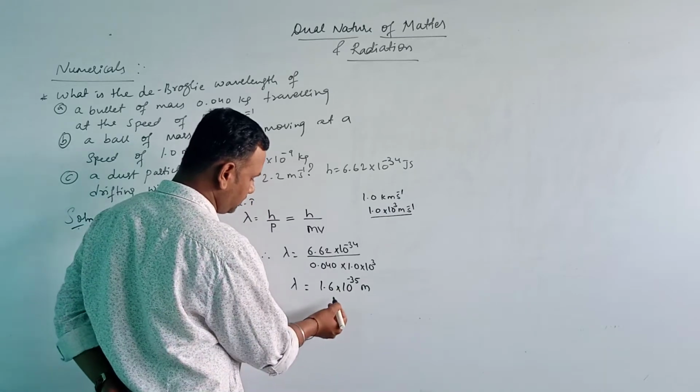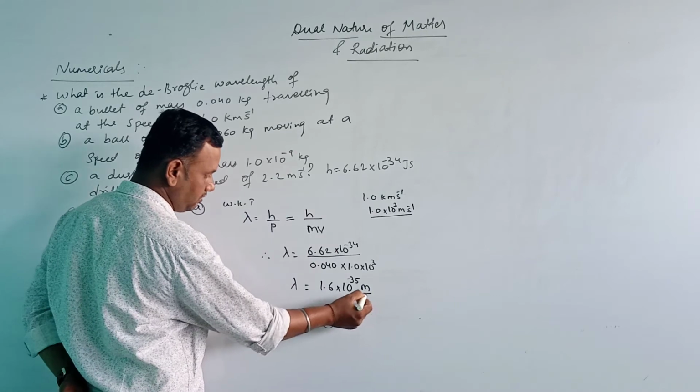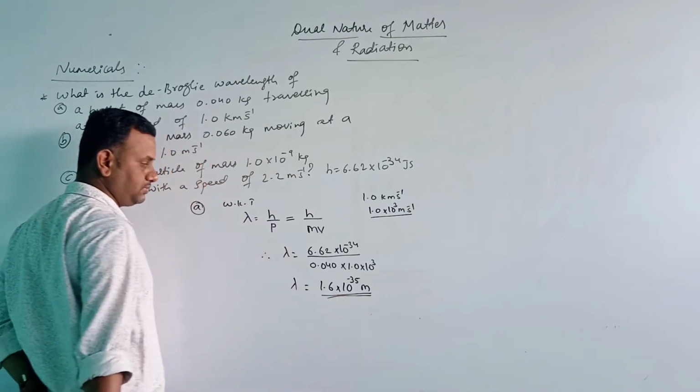That is, lambda is equal to 1.6 into 10 to the power of minus 35 meters. This will be the wavelength.